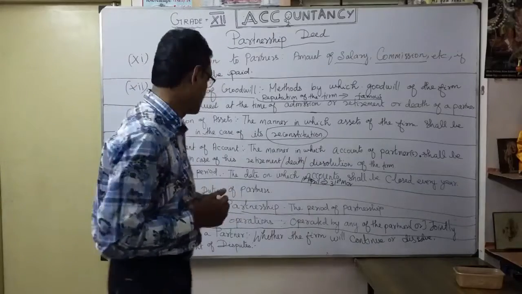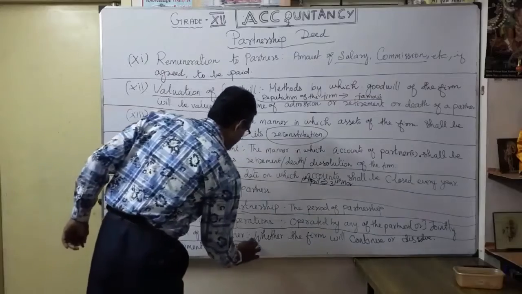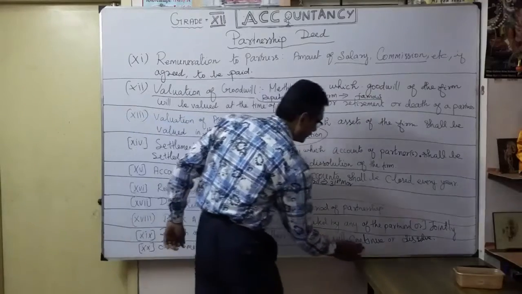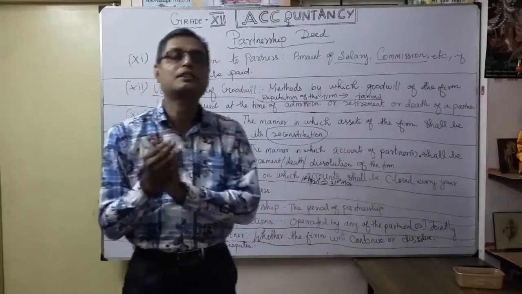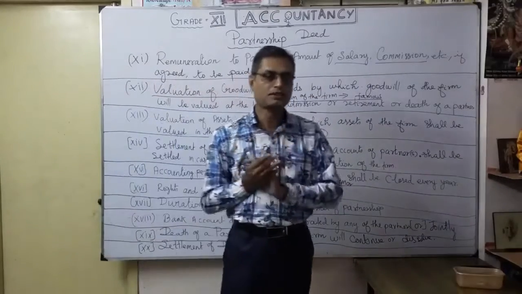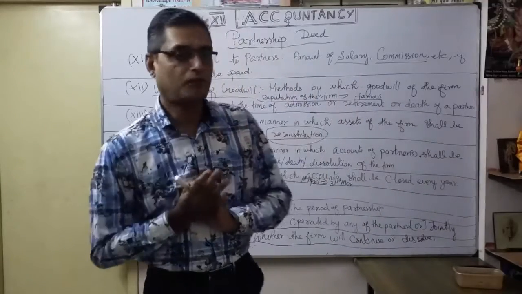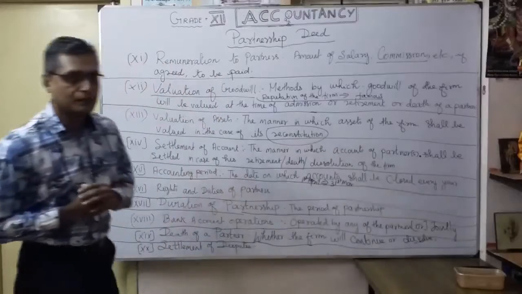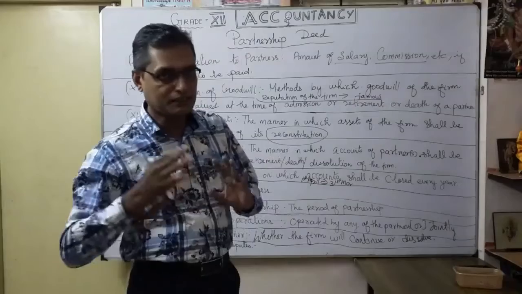Okay, then death of a partner. A situation arises on the death of a partner, and you want to decide whether the firm will continue. For example, A, B, C and D, four partners, are running the business. Suddenly C dies.